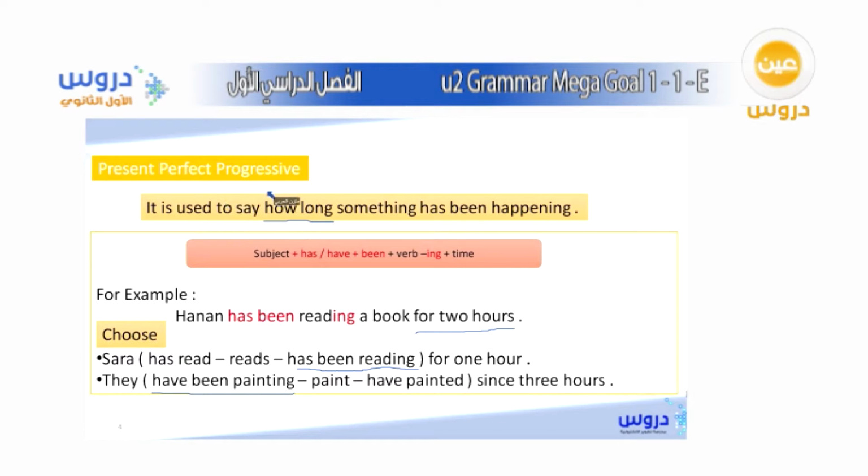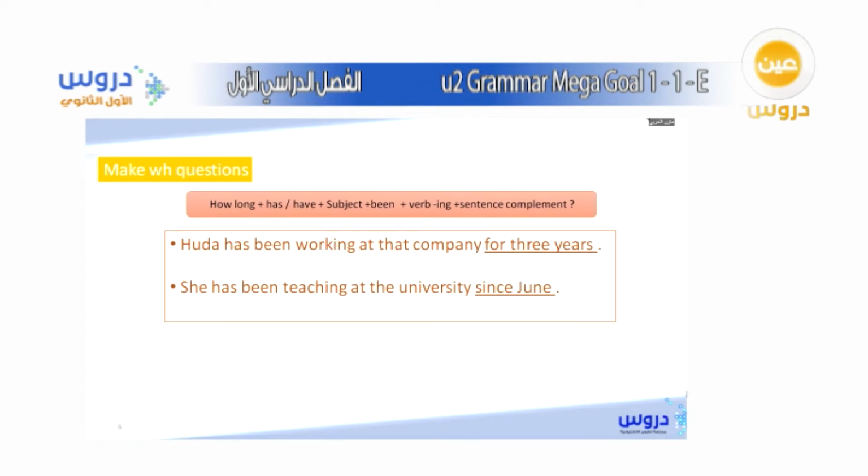So this is, as we said, the purpose of the present perfect progressive. And here, as you said, are the right answers, okay. So now our question is, how can we make questions using this tense? For example, this is another example also.